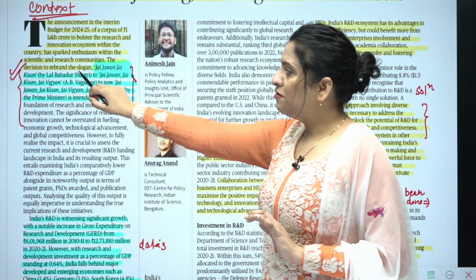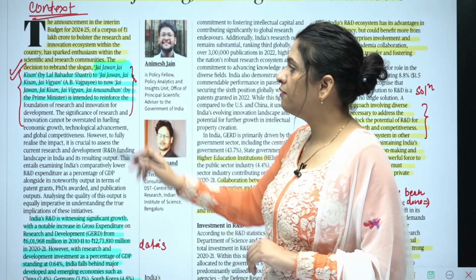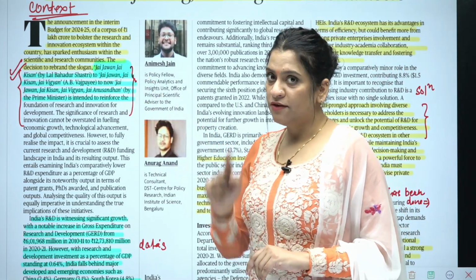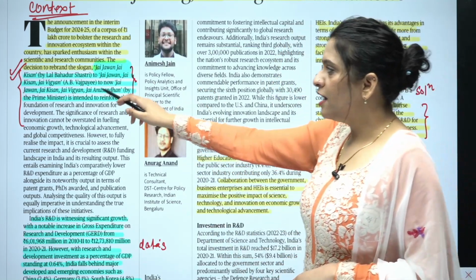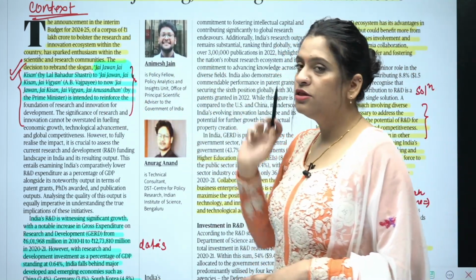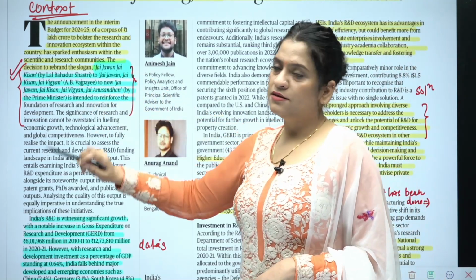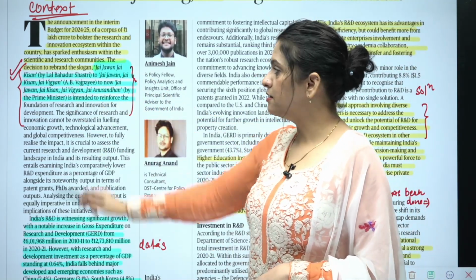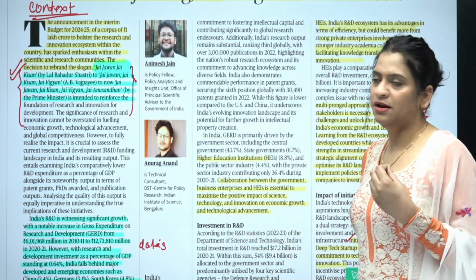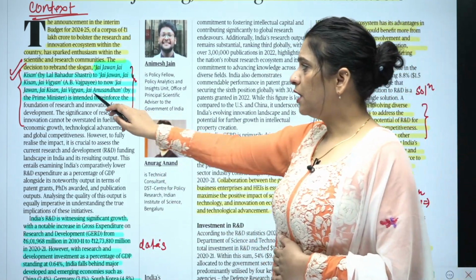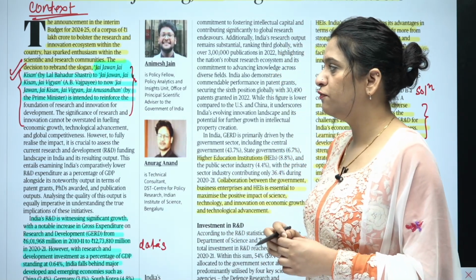The decision to rebrand the slogan. Jai Jawan, Jai Kisan, Lal Bahadur Shastri ji gave. Jai Jawan, Jai Kisan, Jai Vigyan, A.B. Vajpayee ji gave. To now, Jai Jawan, Jai Kisan, Jai Vigyan, and Jai Anusandhan. So, Jai Jawan is army, Jai Kisan is farmer, Jai Vigyan is science, and Jai Anusandhan is research and development, R&D. Okay. By the Prime Minister is intended to reinforce the foundation of research and innovation for development.